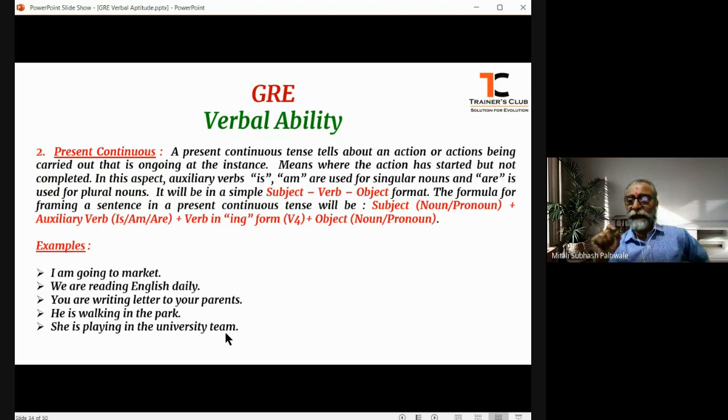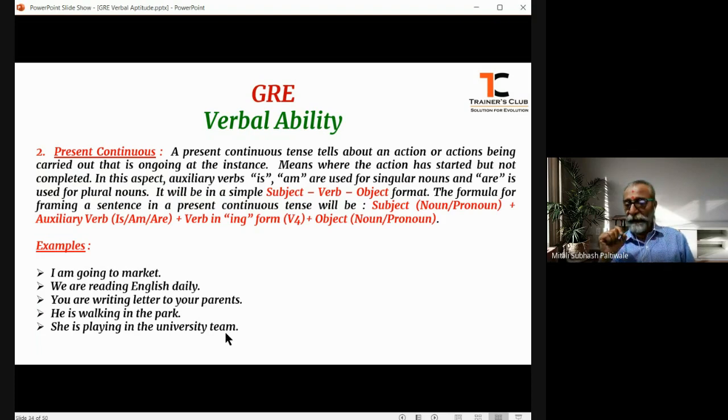For any continuous tense, whether it is present continuous, past continuous, future continuous, present perfect continuous, past perfect continuous, or even future perfect continuous, for all these 6 aspects, verb will be in the ing form, that is the V4 form or the fourth form or the ing form. This is another aspect that one has to keep in mind and never forget.